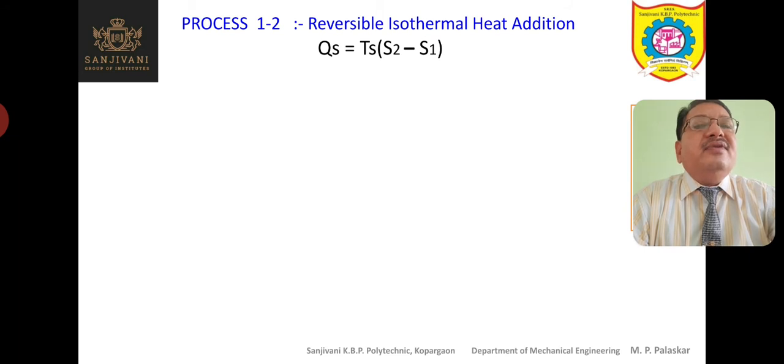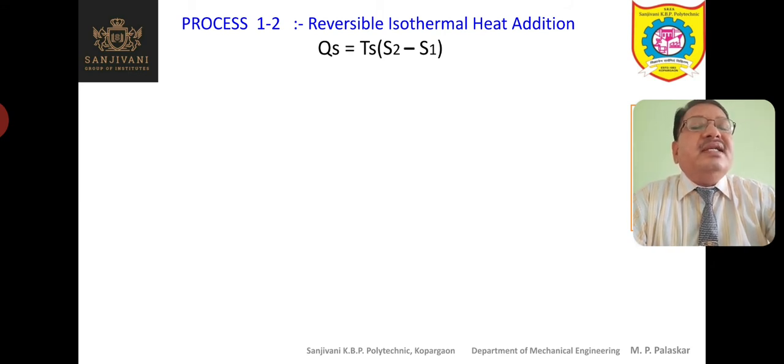The heat added during process 1-2, that is QS, is equal to Ts, the temperature at which heat is supplied, times the change in entropy, S2 minus S1. Here S2 is the entropy at the end of process 1-2, and S1 is the entropy at the beginning of process 1-2.